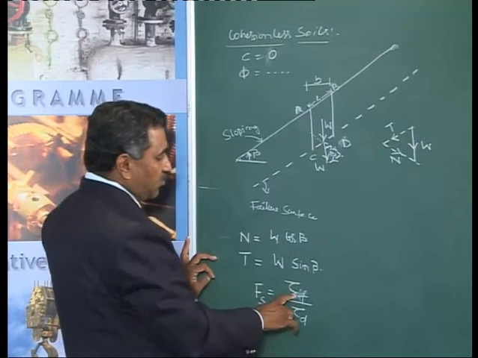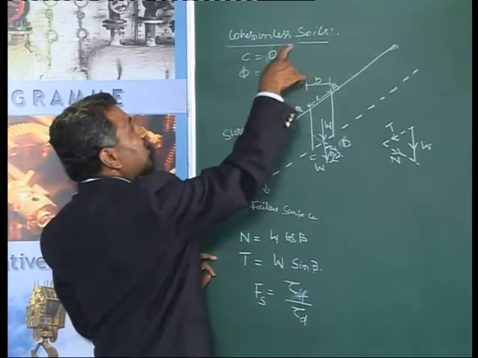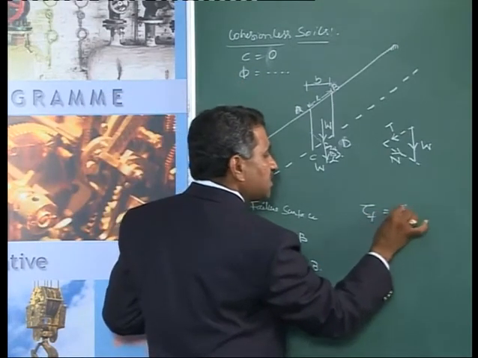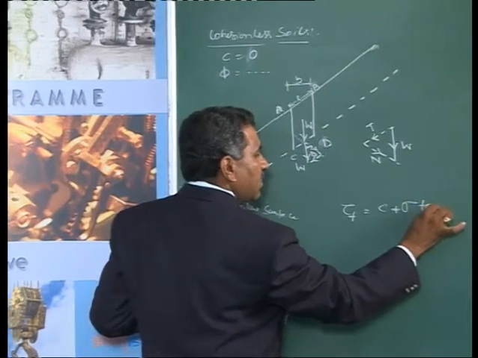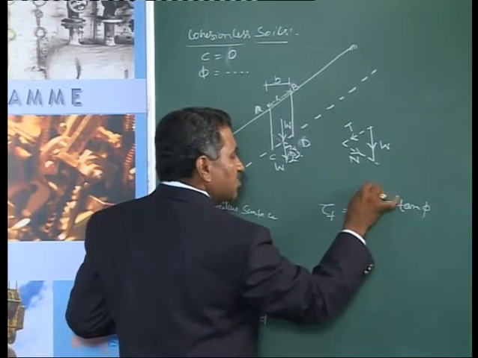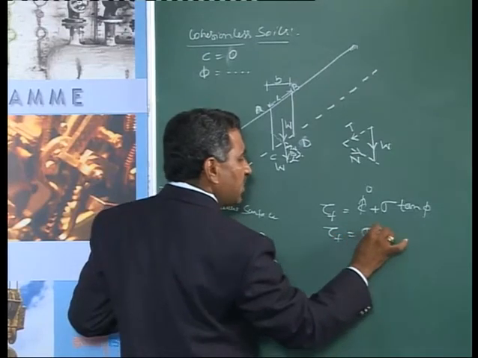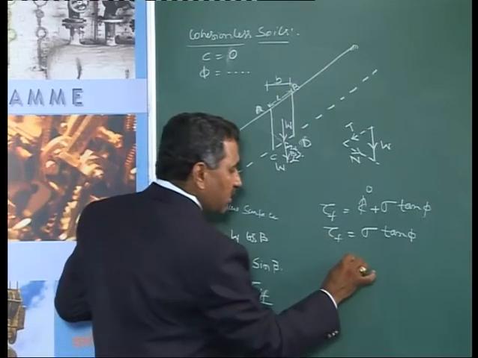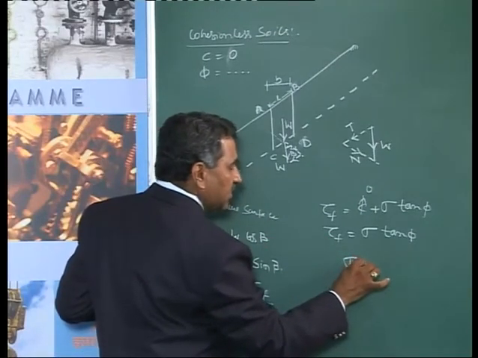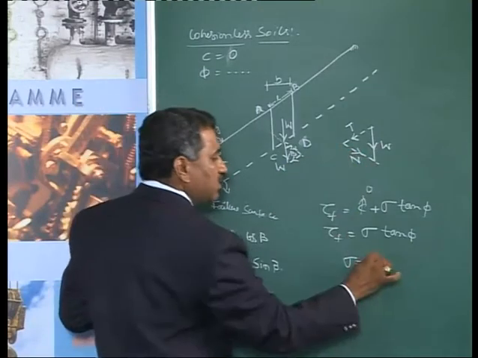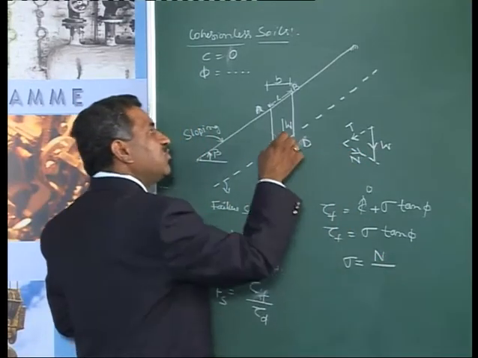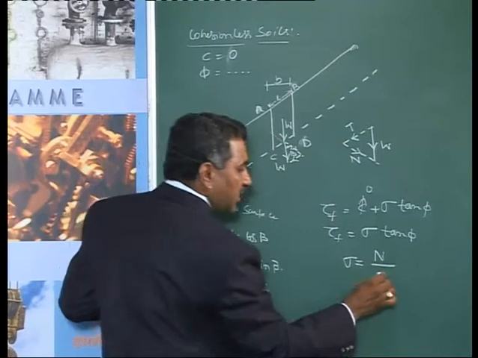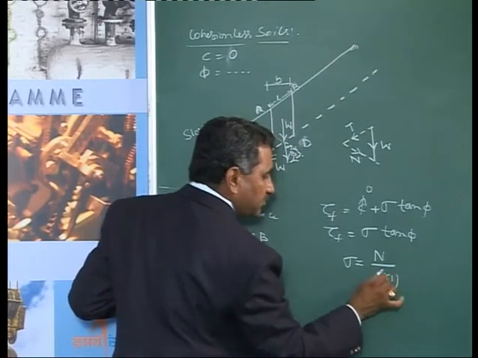Now tau F. To find tau F, this is a cohesionless soil, C is 0, only phi is there. Tau F can be written as C plus sigma times tan phi. C is 0, so tau F will be equal to sigma times tan phi. Then, sigma is the normal stress. That is nothing but the component N divided by the inclined length L, with unit dimension perpendicular to the plane of the board, so N divided by L into 1.